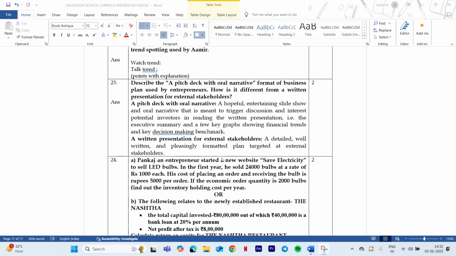Now you need to explain in 1 or 2 sentences how it is different. Here they have written the potential investors in reading written presentation means executive summary, a few paragraphs like that. So you need to explain it in 1 or 2 more sentences as well. This is for 2 marks. Still you need to add 2 more sentences.